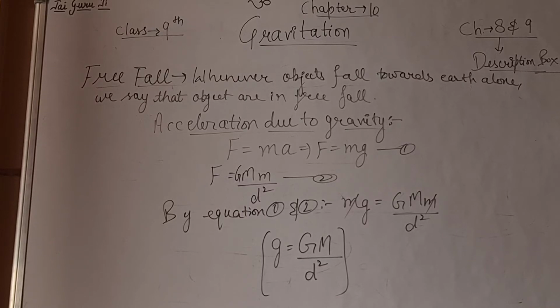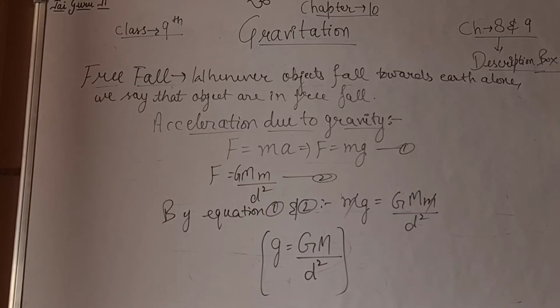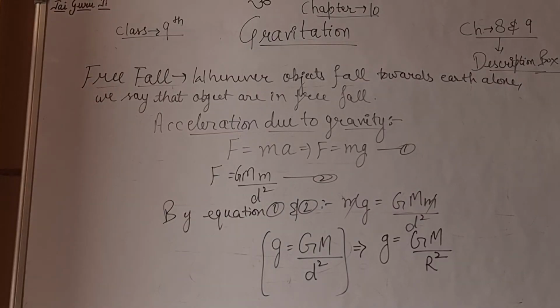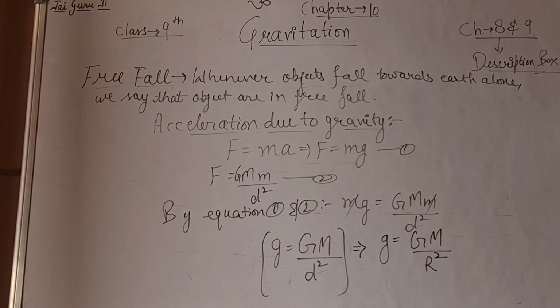So the radius of the earth is denoted by capital R. So small g is equal to capital G M upon R square, where small g is the acceleration due to gravity, capital G is the gravitational constant, capital M is the mass of the earth, and R is the radius of the earth. Now we can put their values in the equation and calculate this acceleration due to gravity, right?